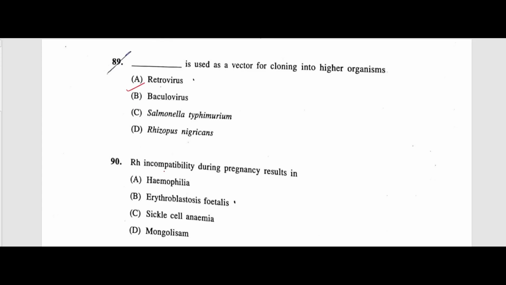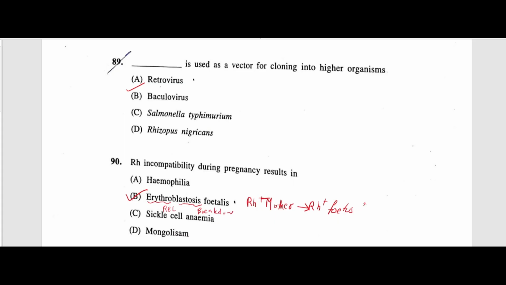90th question, Rh incompatibility during pregnancy results in erythroblastosis fetalis. And when does it occur? When an Rh negative mother carries an Rh positive fetus. And what is erythroblastosis fetalis? Erythro means RBCs and blastosis means breakdown.